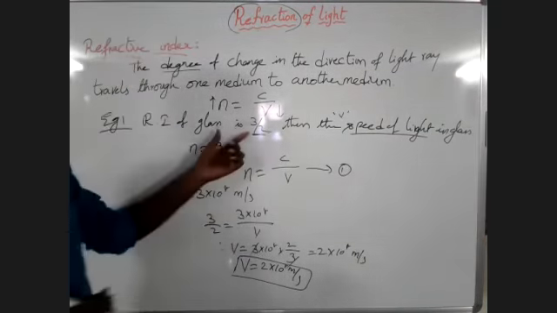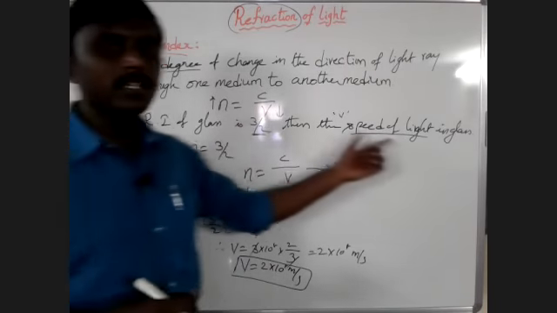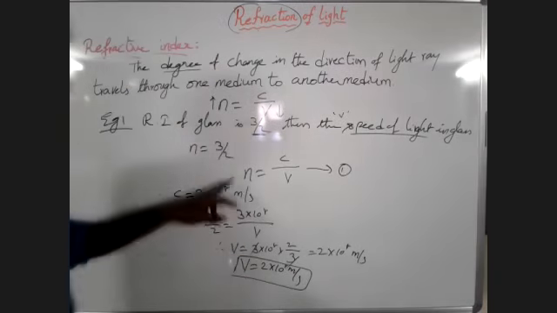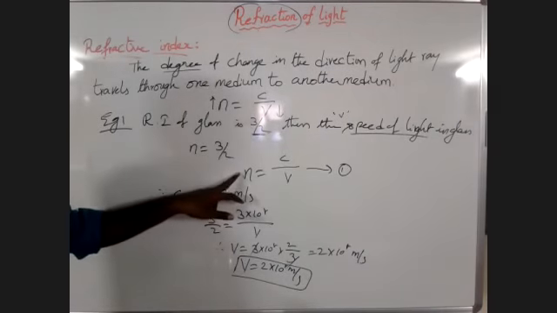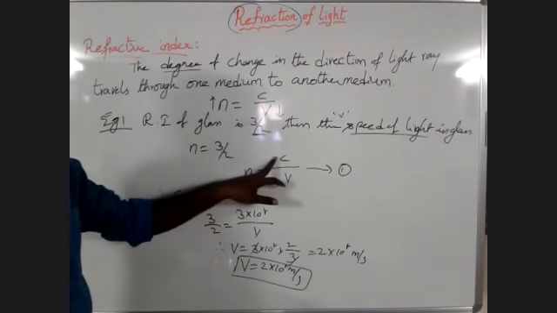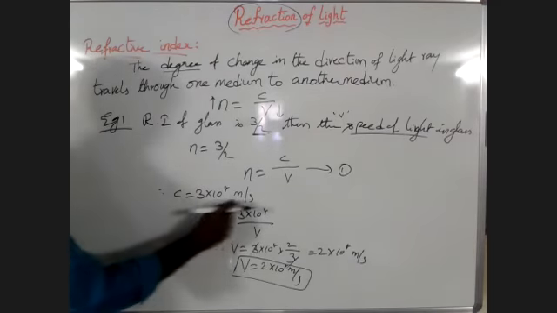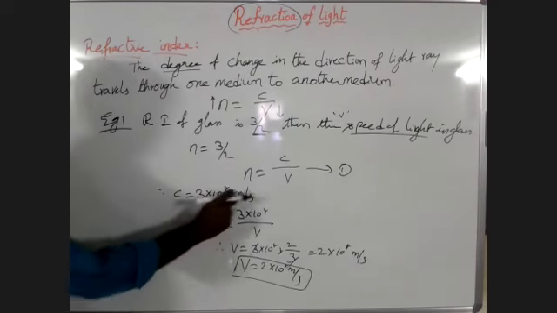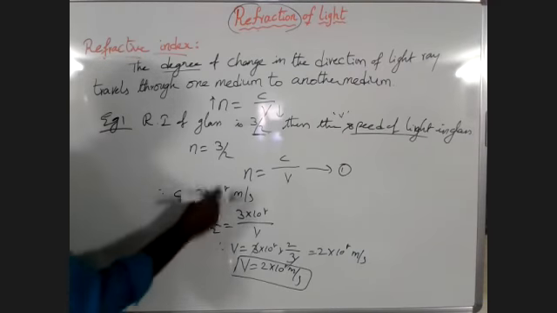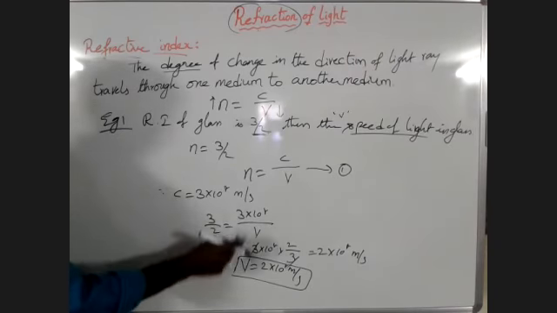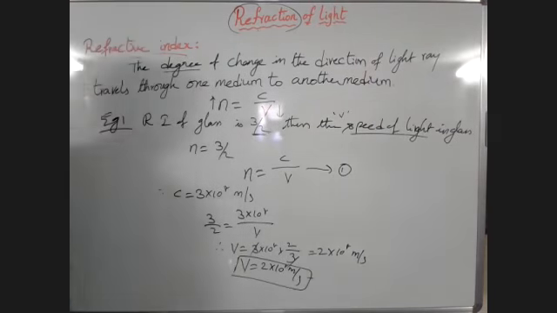If he gives the refractive index, then to calculate the speed of the light in the medium, what is the formula we have to use here? Absolute refractive index is equal to ratio of speed of light in vacuum by speed of light in medium, and we know the speed of light in vacuum, that is 3 into 10 power 8 meters per second. When you substitute this refractive index and the speed of the light in vacuum in the formula, then we can get the speed of the light in the medium. Observe here carefully.